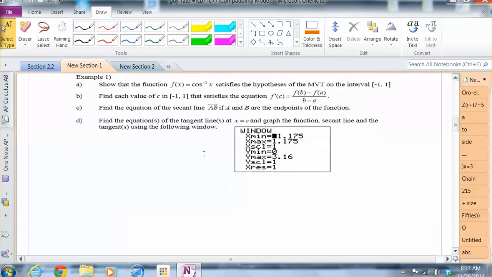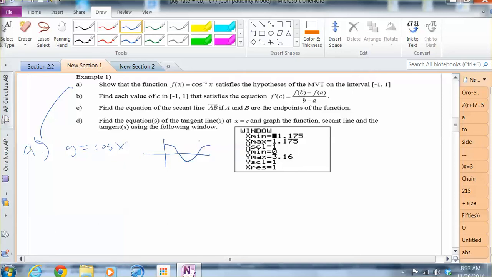Here we'll look at example 1. The first thing we want to do is show that the function satisfies MVT before we get carried away with this. So for part A, which I'll do right here, if you think about the graph of cosine x, that's a graph that we've seen many times.